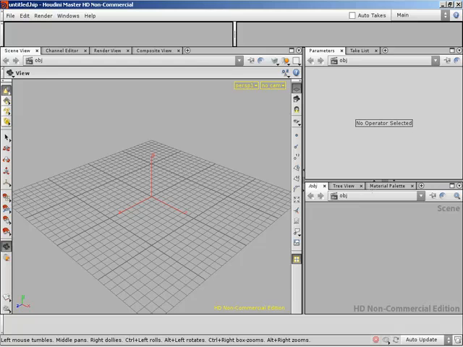I gotcha. Now, there are a handful of desktops that are predefined when you come into Houdini. The default one that Houdini launches showing is the build desktop. A little bit later on, I'm going to show you how we can create our own custom desktops. So I just want you to keep in mind that as I'm showing how we can rearrange and put all these different panes in here, you have full control of how they're laid out in the UI itself, and you can save these states as different desktops.